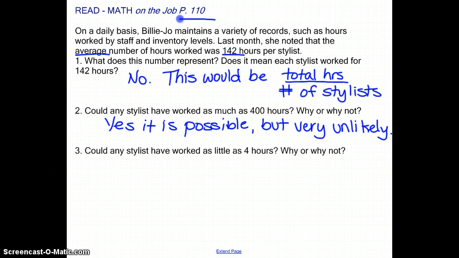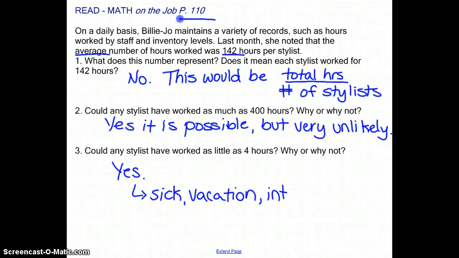Three, could any stylist have worked as little as 4 hours? Could they have worked 4 hours that month? Yes. What are some reasons for that? Yeah, they could be sick. What else? Kelsey says lazy. No, they could be on vacation. They could also be like an intern, something like that. So vacation or an intern.